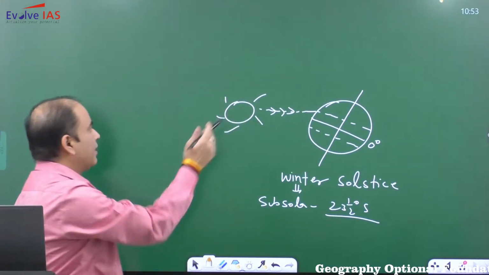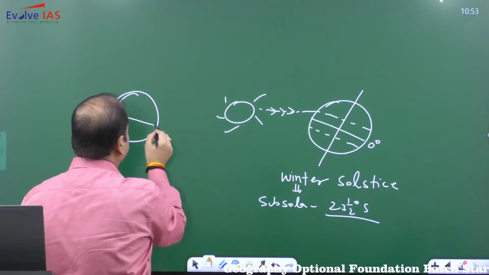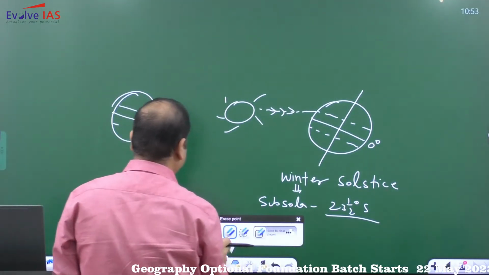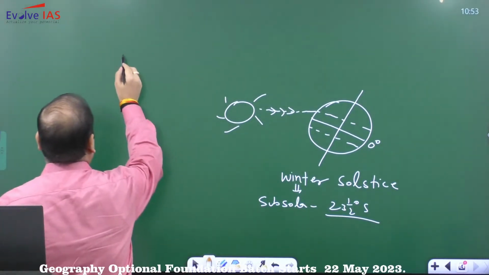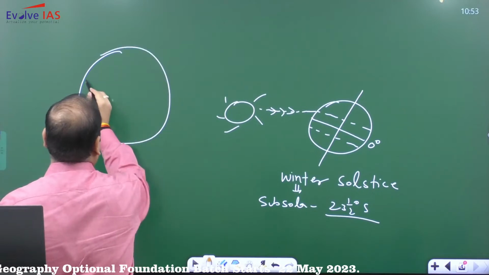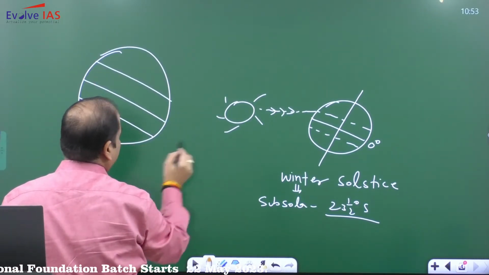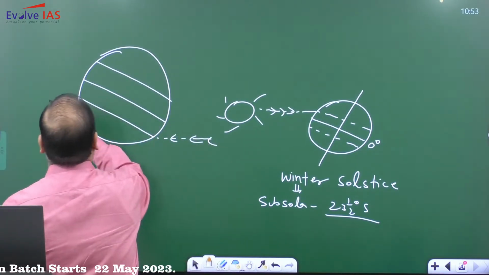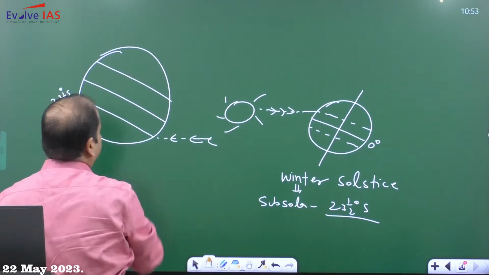तो जो आपका winter solstice होगा, at the time of winter solstice, if you will look out, then you will find the sunlight is vertical at Tropic of Capricorn.